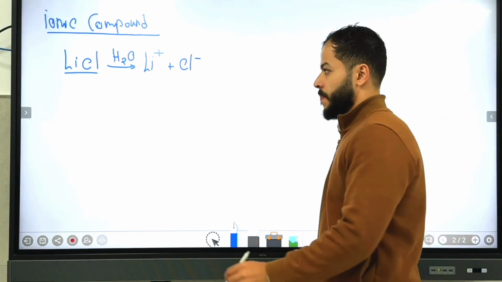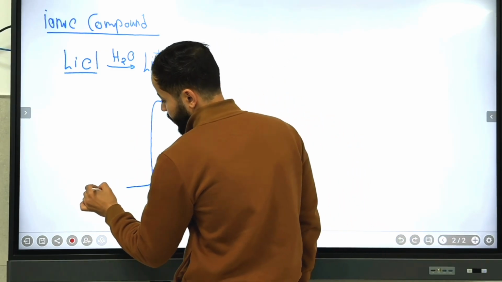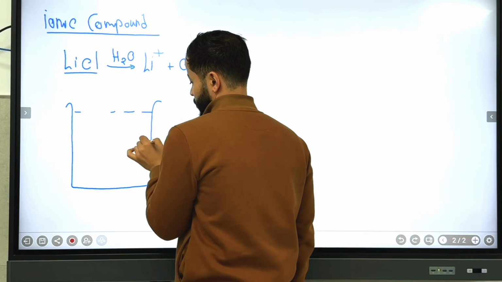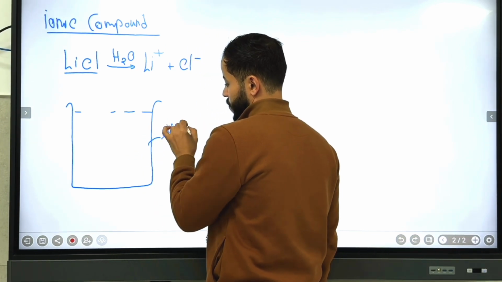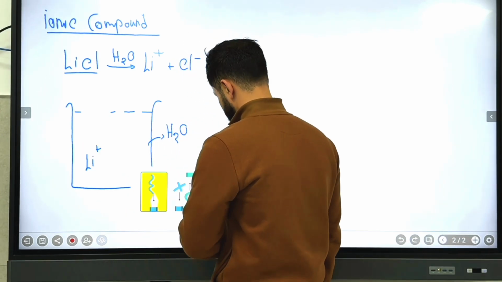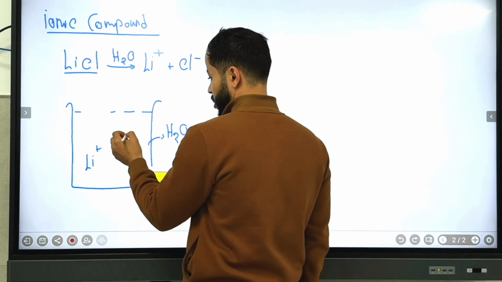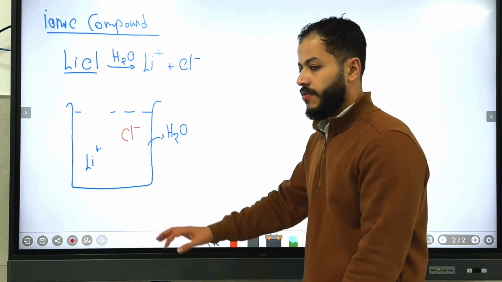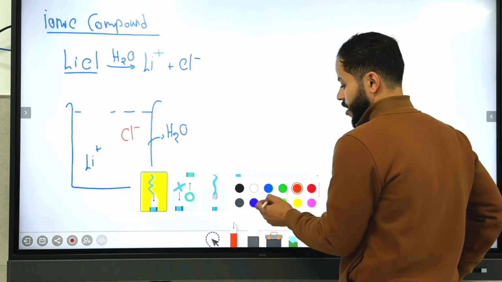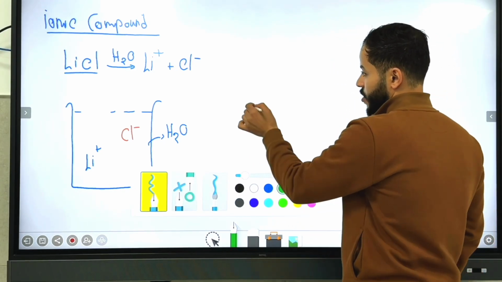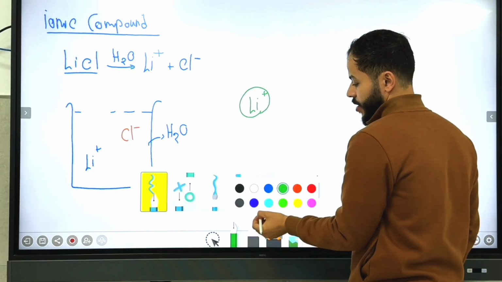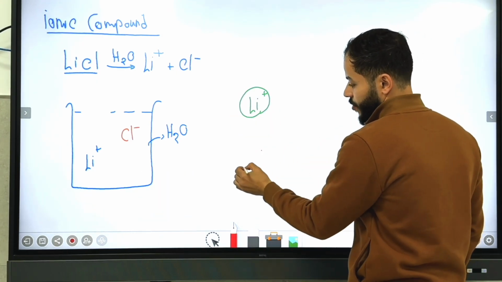So how does this happen? If we have a beaker here, and this beaker has a water solvent, and we have here the lithium ion, and we have a chloride ion. So how are they already separate, and what actually happened? As you see here, guys, this is the lithium positive ion, and here we have the chloride ion, negative ion.